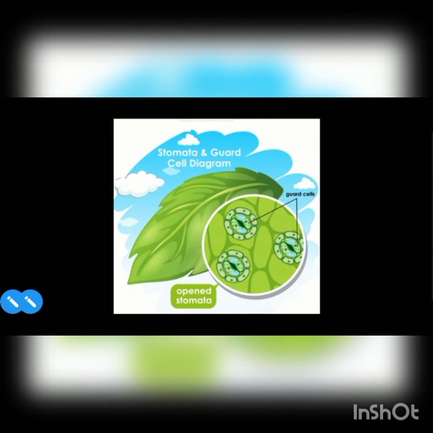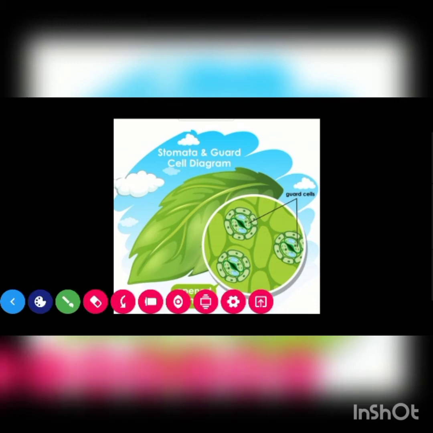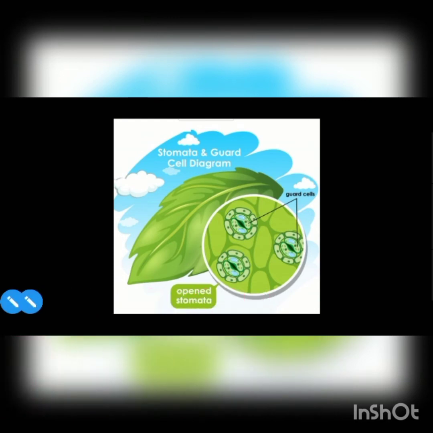Now, how does the plant get carbon dioxide from the atmosphere? The leaves have tiny pores on their surface. These pores are called stomata, and they take in carbon dioxide from the atmosphere.